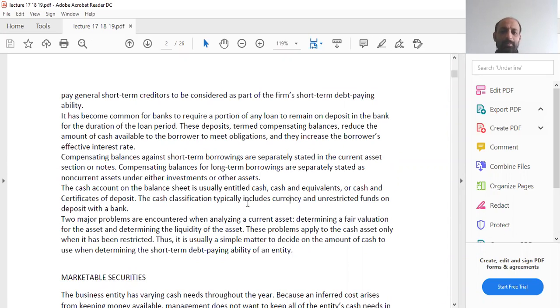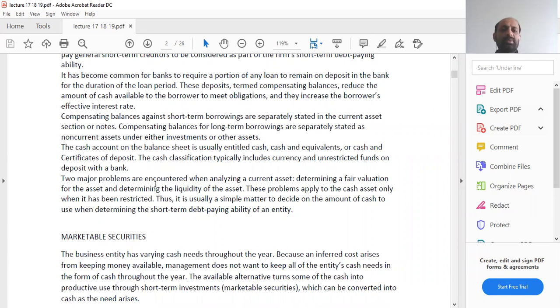The cash classification typically includes currency and unrestricted funds on deposit with the bank. Two major problems are encountered when analyzing a current asset. The first problem that you encounter is determining a fair valuation for the asset and determining the liquidity of the asset. So when we talk about cash, these problems apply to cash assets only when it has been restricted. If the cash has no restriction on it, it has a fair value, which is the face value, and it is in a readily liquidable form of asset.